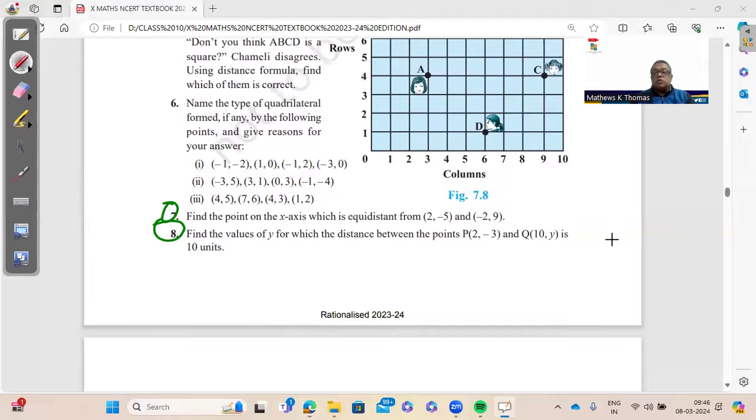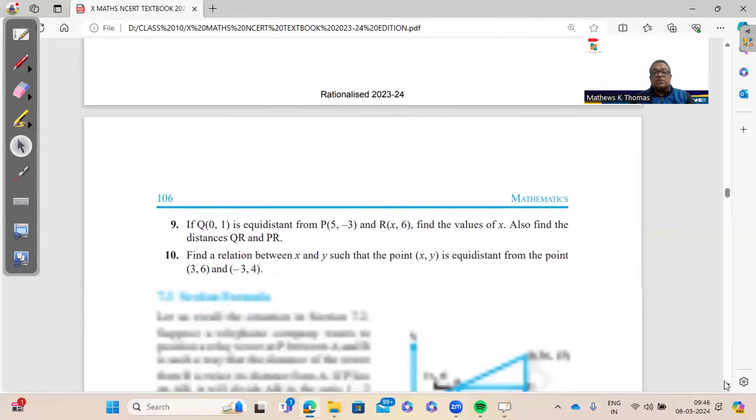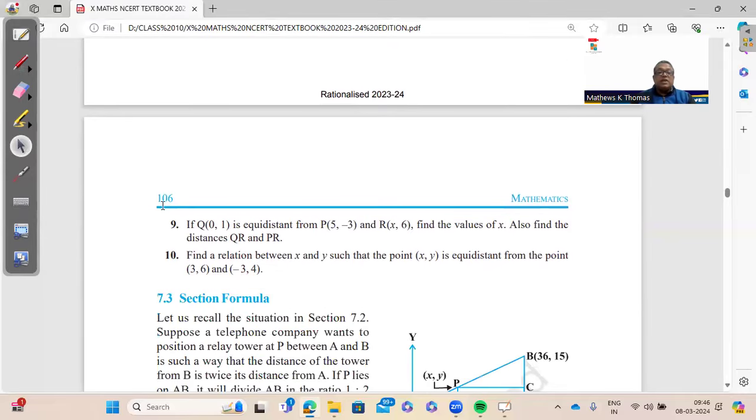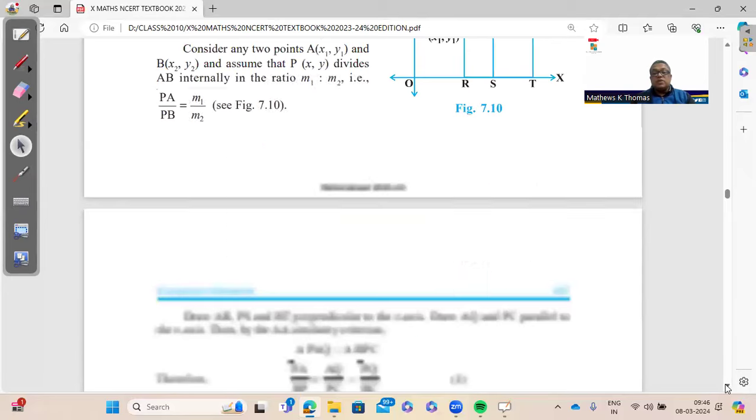Now remember, when you are talking about a point on the x-axis, this point is always taken as (x, 0). And when we are taking a point on the y-axis, that is taken as (0, y). So that's why this is important, because many of them don't know what is the coordinate in the x-axis and y-axis. And similarly, 9 and 10, these are important questions. So the last 4 questions are important.